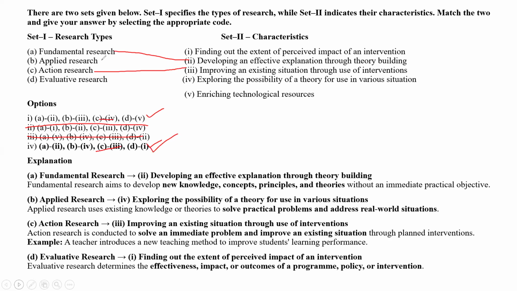Applied research is called exploring the possibility of theory for use in various situations. Evaluative research is called finding out the extent of perceived impact of intervention. Here I have given what fundamental research is, what applied research is, what action research is, and evaluation research also, for reference purposes.